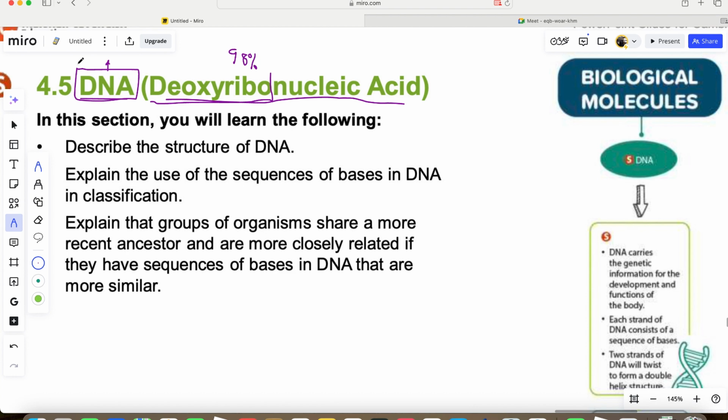And the acid is the A. Okay? So DNA means deoxyribonucleic acid. Depends however you pronounce it. Okay? So you know what DNA stands for.